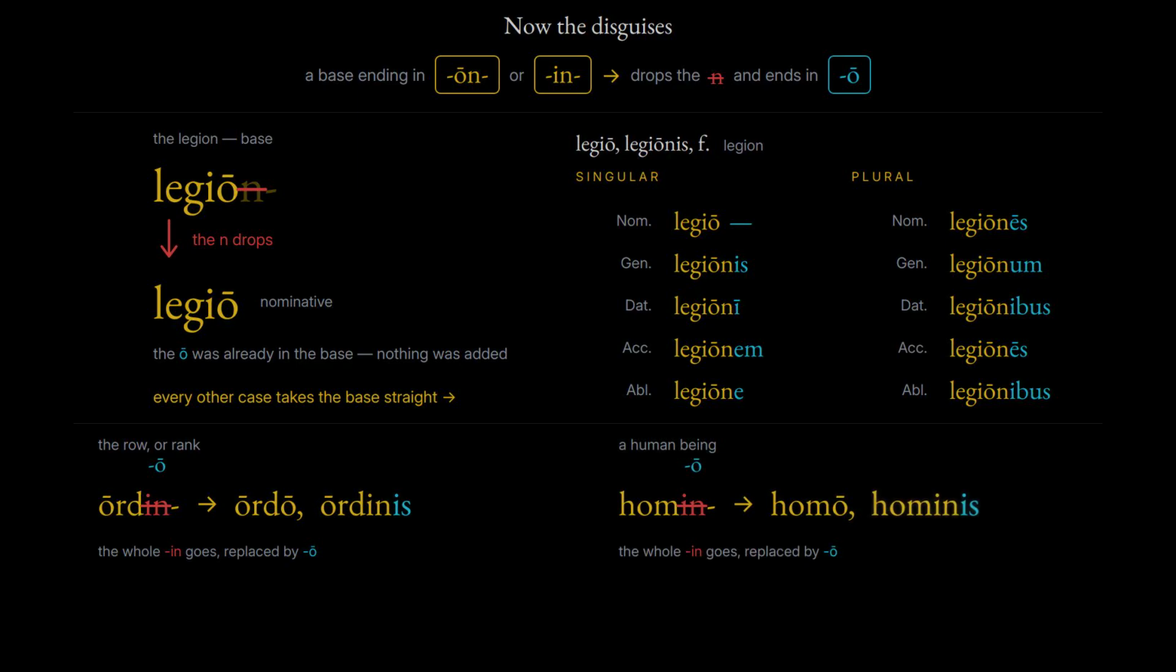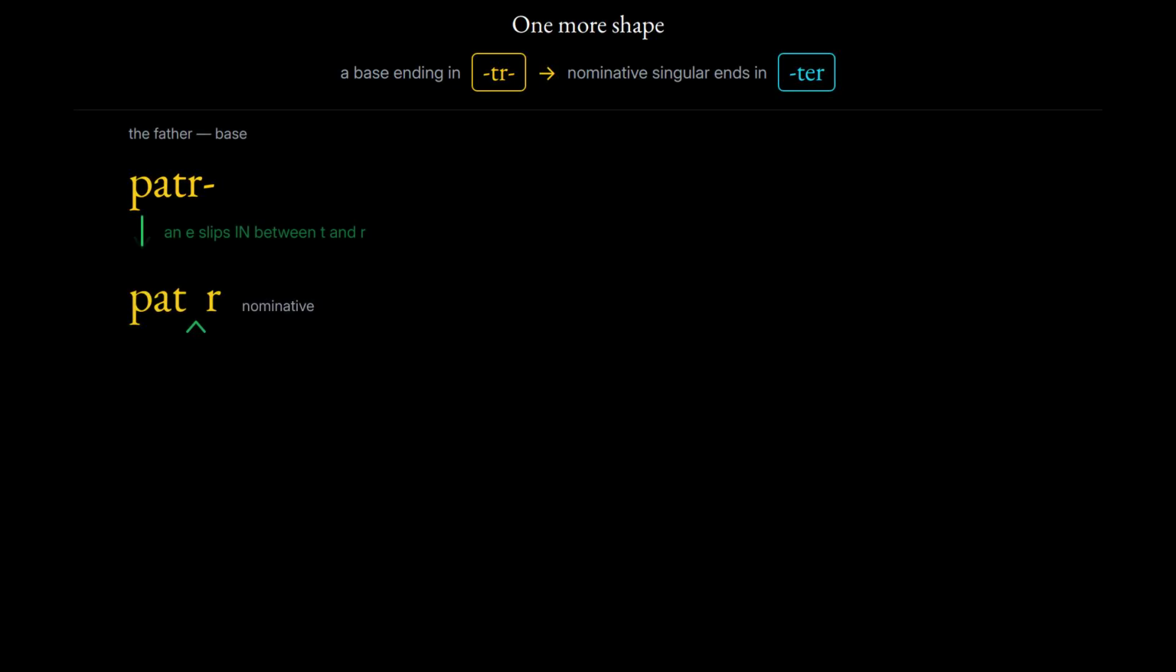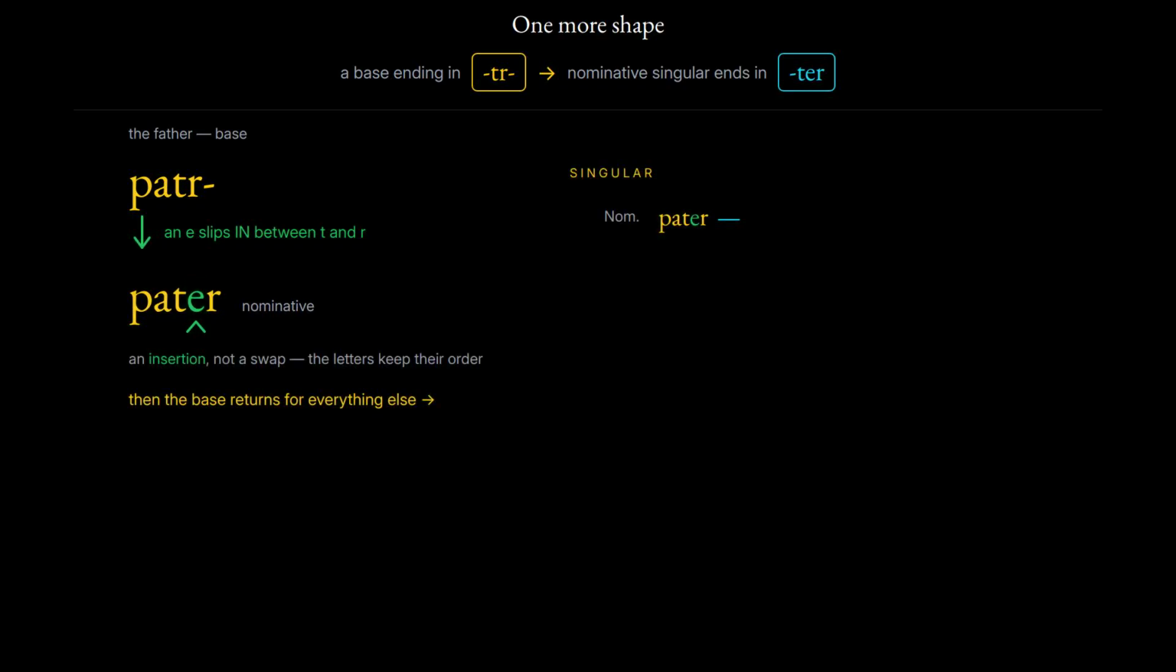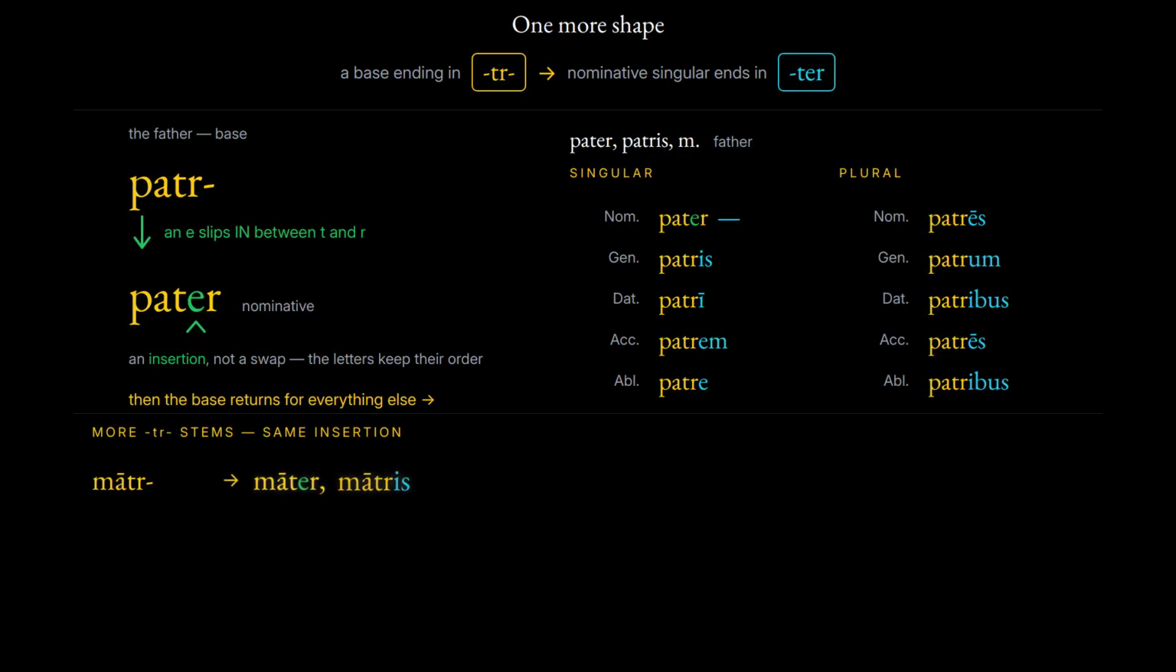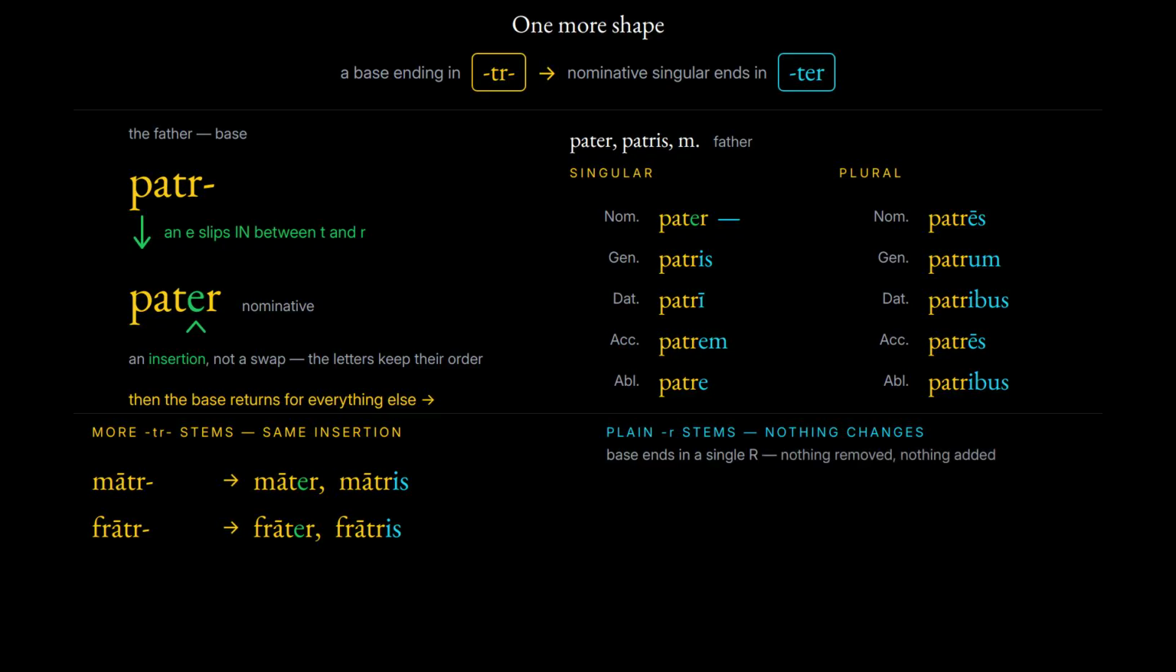One more shape, a base ending in these letters, tr, takes this ending in the nominative singular, ter. The father has the base, patr, and the nominative, pater. Then the base returns for everything else. Singular: patris, patrī, patrem, patre. Plural: patrēs, patrum, patribus, patrēs, patribus. The mother and the brother work the same way. Māter, mātris. Frāter, frātris. The sister does not. Her base ends in a single letter R, so the nominative is that base with nothing removed and nothing added. Soror, sorōris. The general and the Caesar are built the same way.